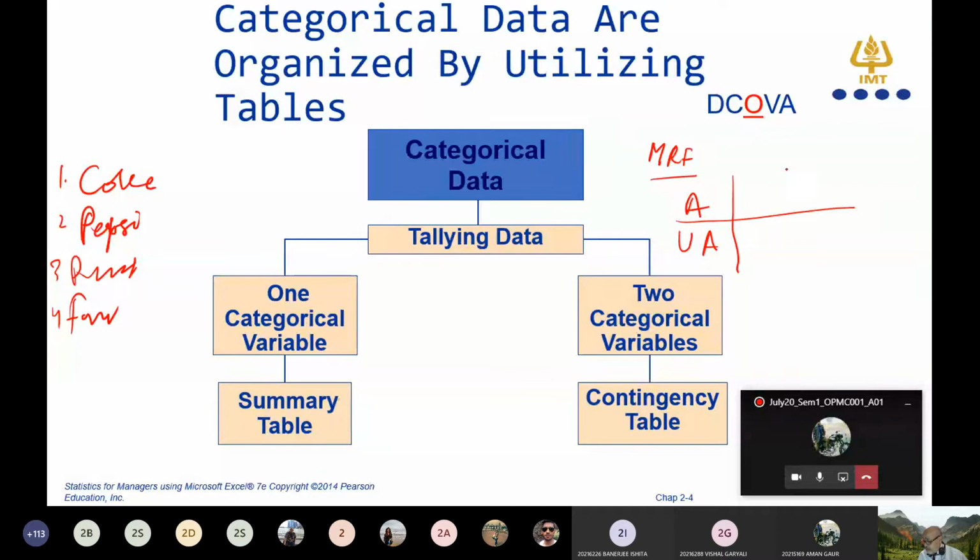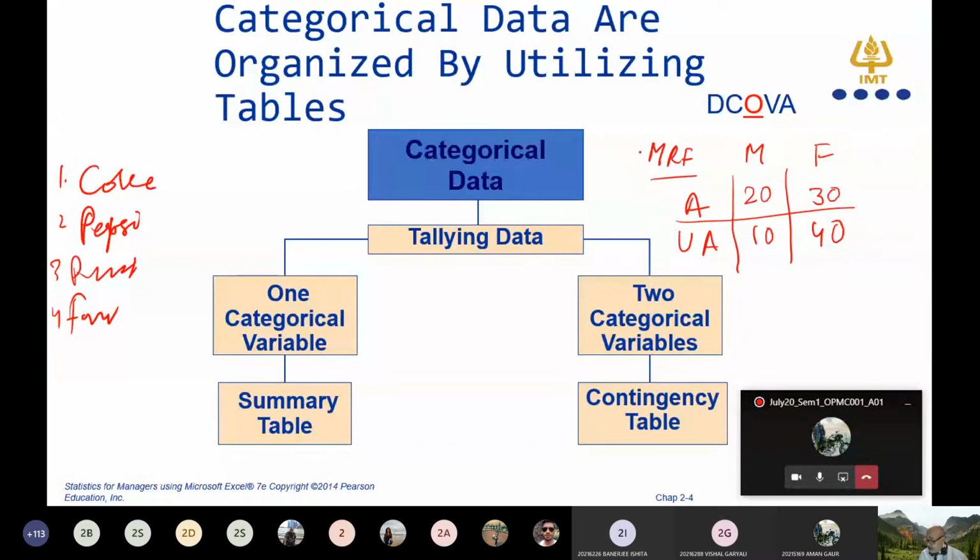And then you ask male participants also and female participants also. So suppose 20 male participants told they are aware about MRF, 30 female told they are aware, and unaware, 10 male told, and 40 female told they are unaware about MRF tire.